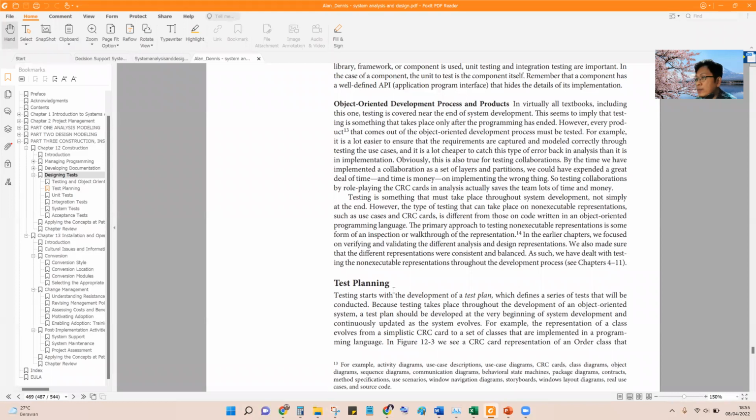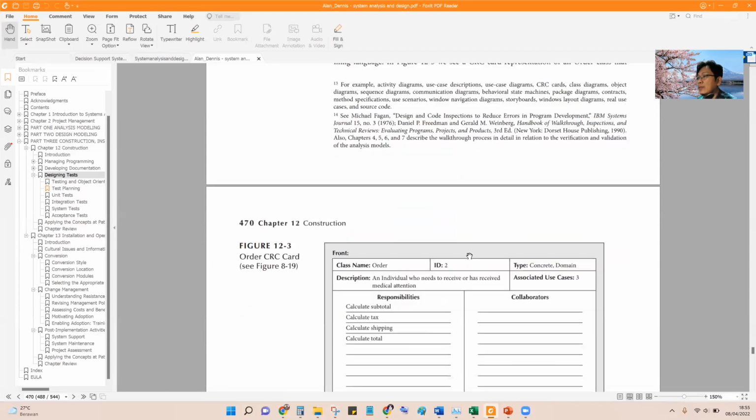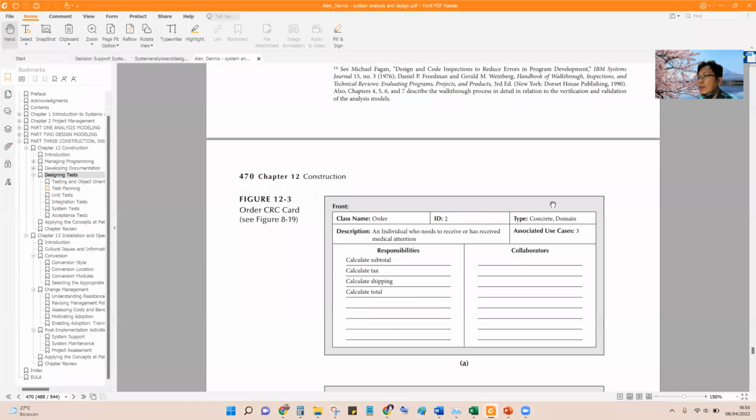For object-oriented, usually the test is in the class, and then the class diagram, class model using the CRC card. For every class we have to check the integrity and etc. The responsibility.